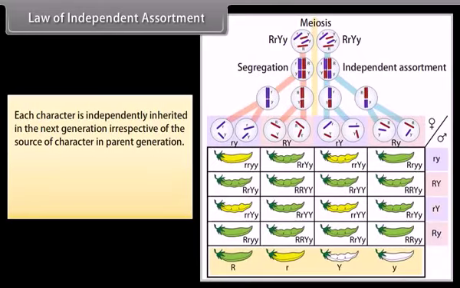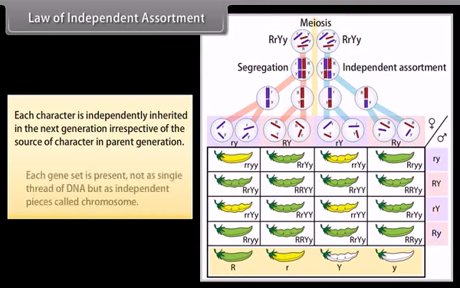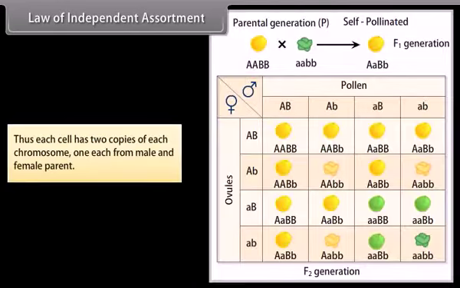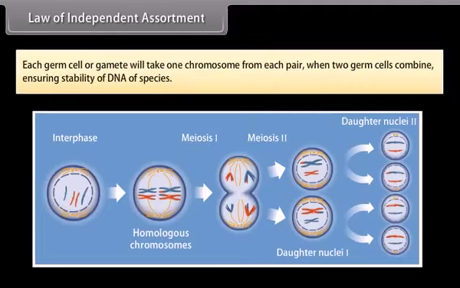Law of independent assortment. Each character is independently inherited in the next generation irrespective of the source of the character in the parent generation. Each gene set is present not as a single thread of DNA but as independent pieces called chromosomes. Thus each cell has two copies of each chromosome, one each from the male and female parent. Each germ cell or gamete will take one chromosome from each pair, so that when two germ cells combine, the stability of the DNA of the species is ensured.